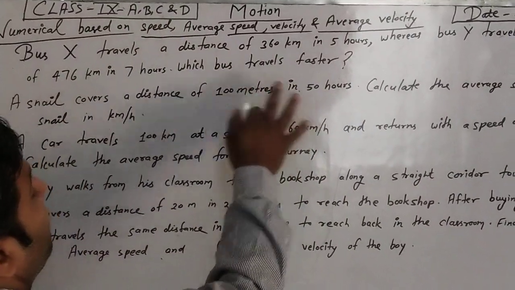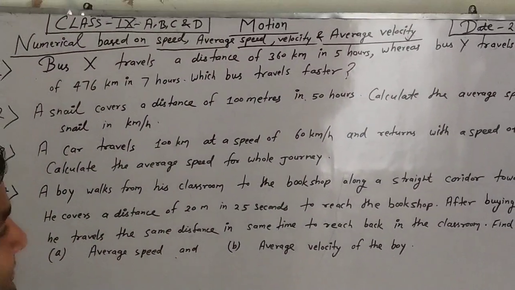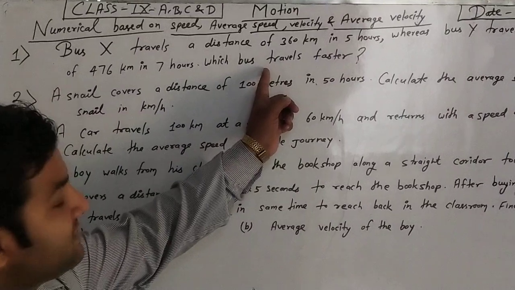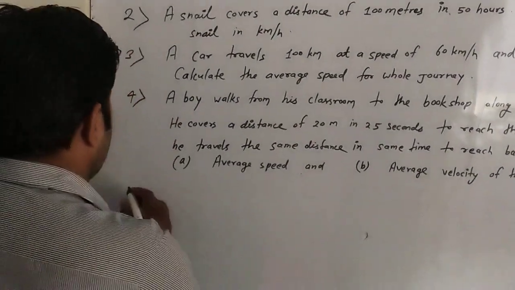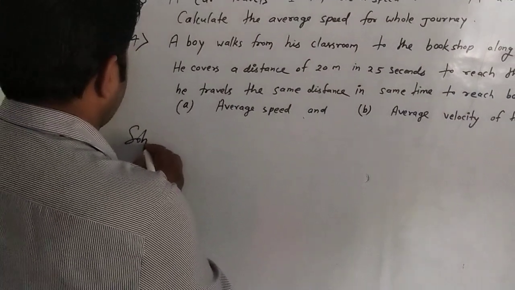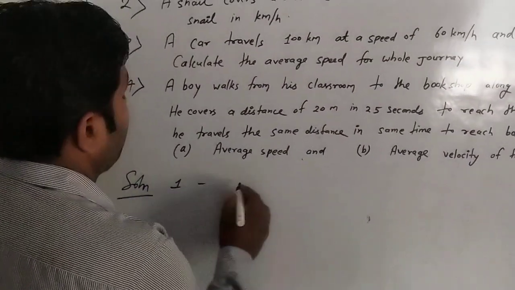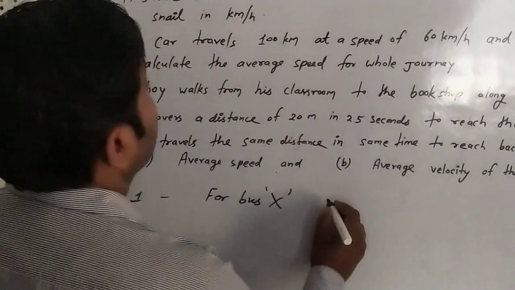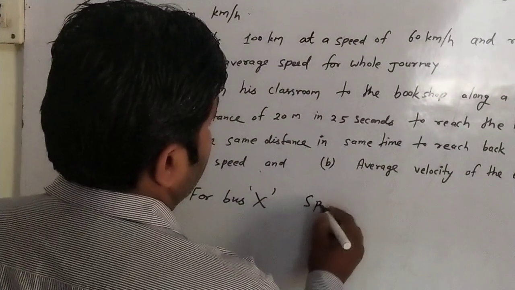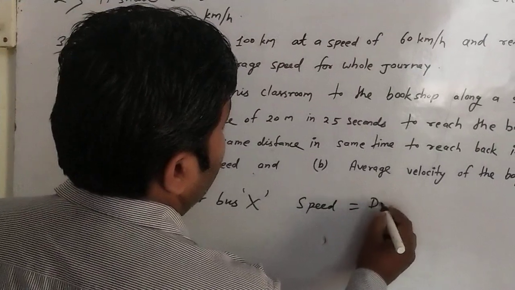It means we have to calculate what? Speed. Whenever the speed of each bus is known, it will be clear which bus travels faster. Our solution of the first is very simple. For bus X, speed is equal to distance upon time.